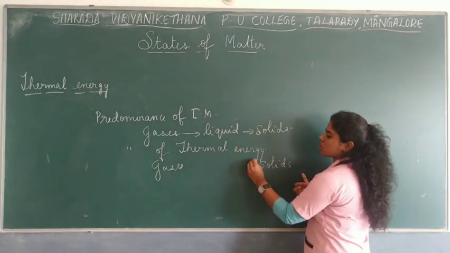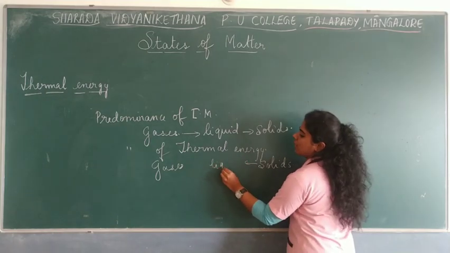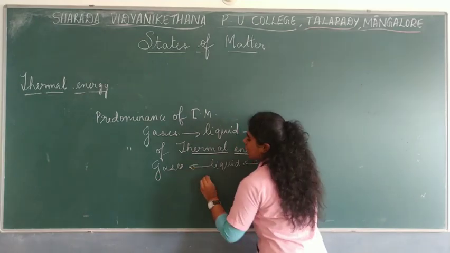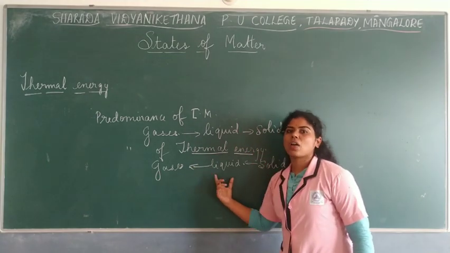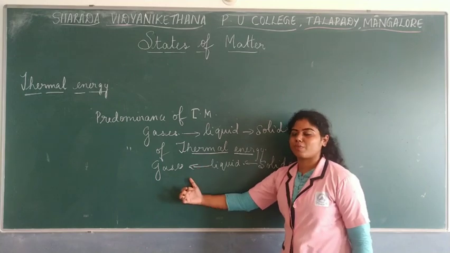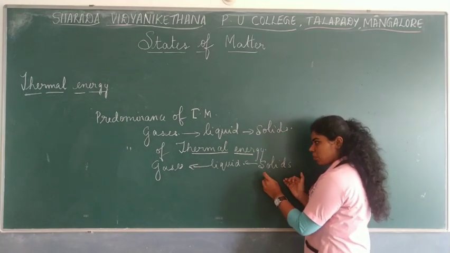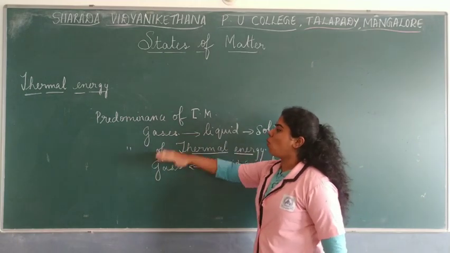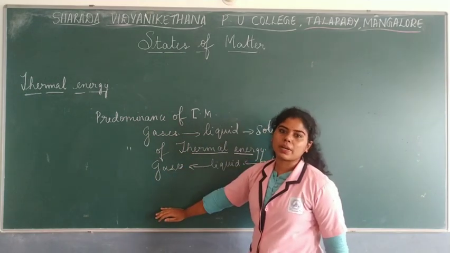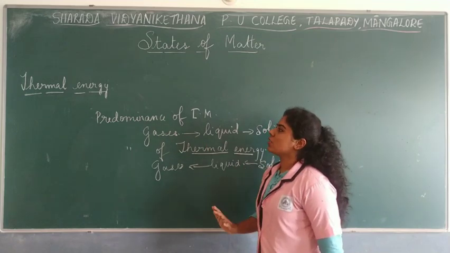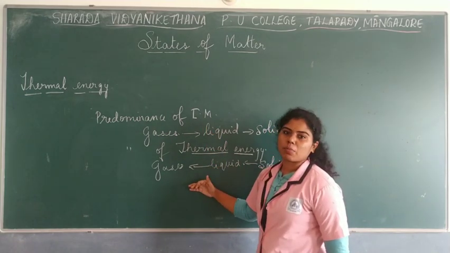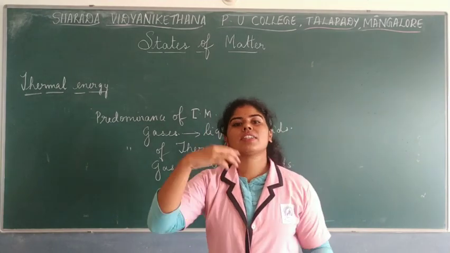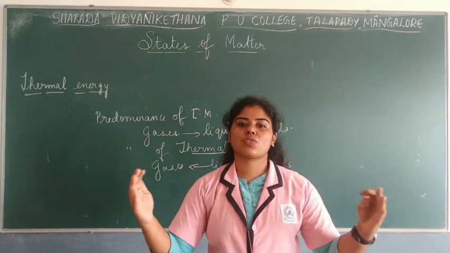So these arrows will be opposite to that of intermolecular forces. If there is an increase in thermal energy, these are the arrows which have to be shown with respect to the three states of matter. The solids will have less thermal motion, then we have liquids, then we have gases. So these both are opposite to each other. Remember this. This is the relationship between the thermal energy as well as the intermolecular forces. Remember that intermolecular forces try to get the particles closer, whereas thermal motion or thermal energy tries to keep them apart.